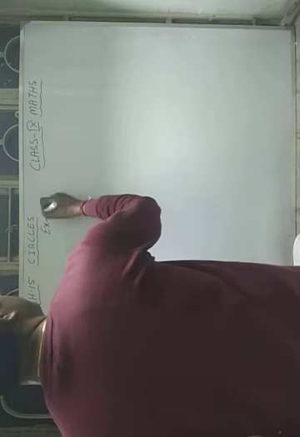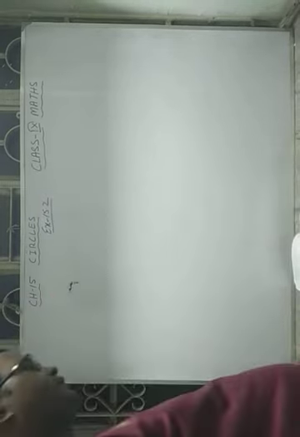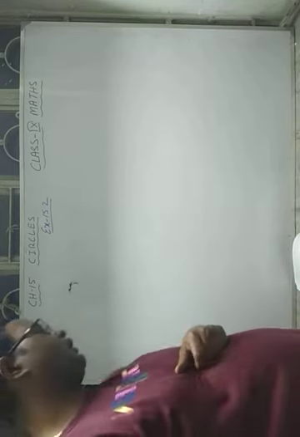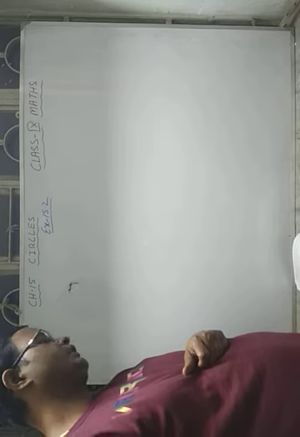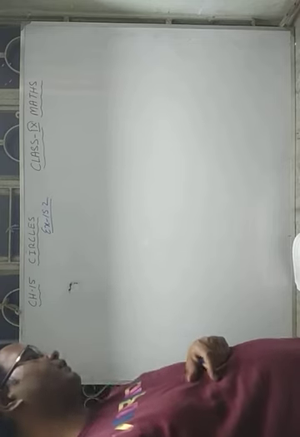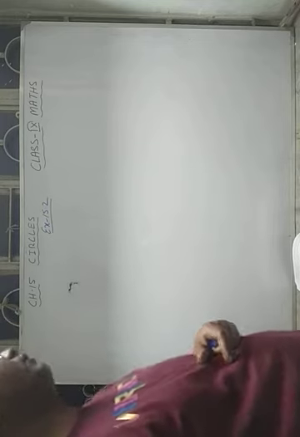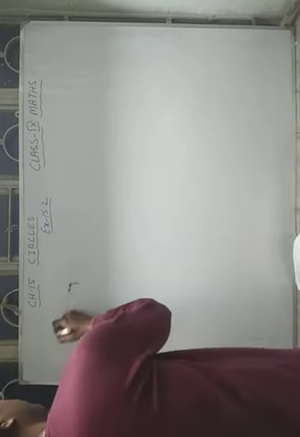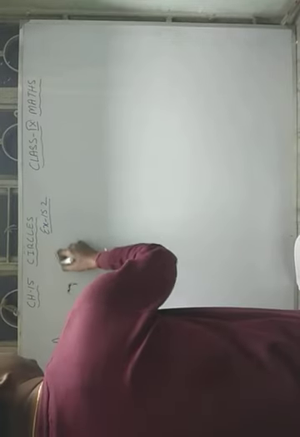Now we will start exercise number 15.2. Only 4 questions are there. The first question says, if the arcs APB and CQD of a circle are congruent, meaning equal, then you have to find the ratio of chords AB and CD. That means we first have to draw the circle.